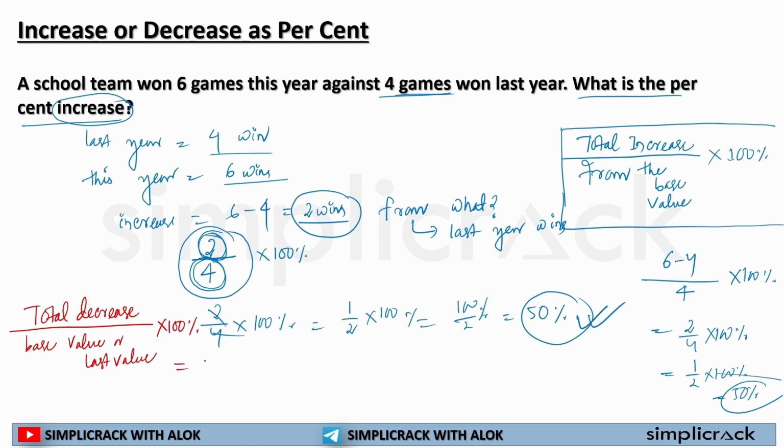This will get you the decrease percentage, and the other gets you the increase percentage. I hope this formula is clear for each and every one of you.